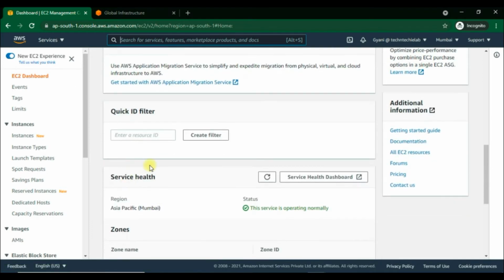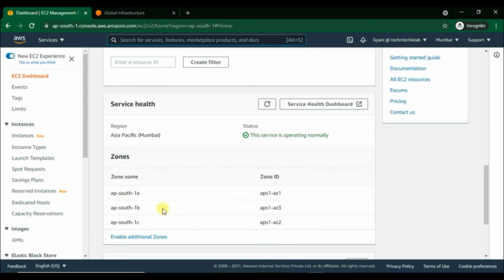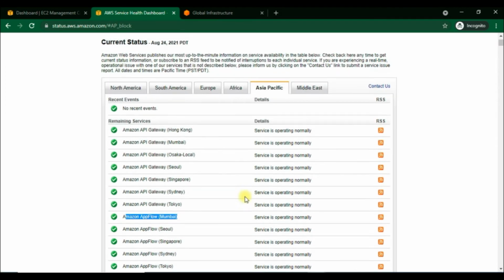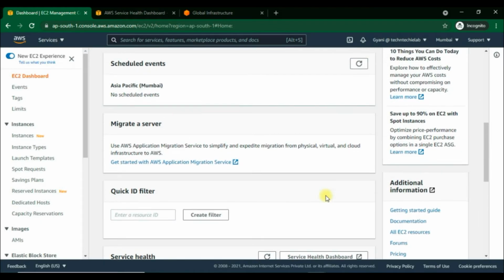Before launching the new instance here, we'll see the zone names, that is, the availability zones in the Mumbai region, right? Here you can see AP South 1A, AP South 1B and AP South 1C along with the zone IDs as mentioned here. You can check the events and service health before launching the instances also. As you can see here, for the Asia Pacific Mumbai region, the status is operating normally. If you want to check the status of other regions, then you just need to click on the service health dashboard and you will get a region-wise view to check the current status of all regions' AWS services. Now we will launch the new instance as everything is normal and operating fine.